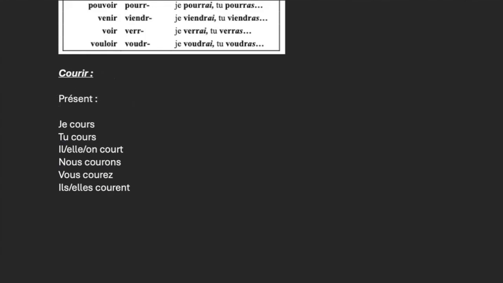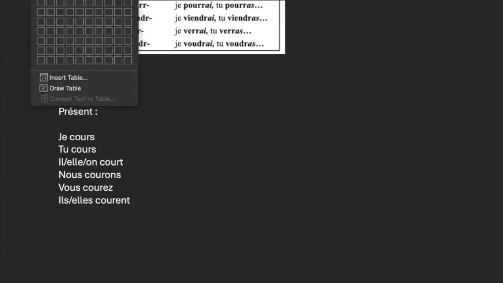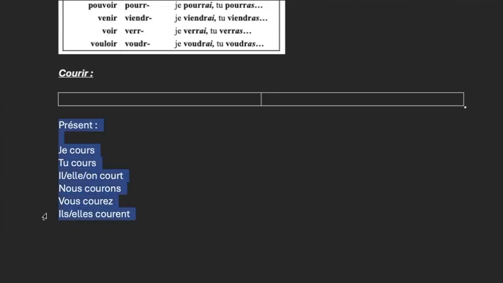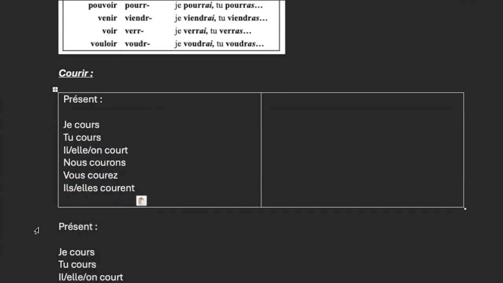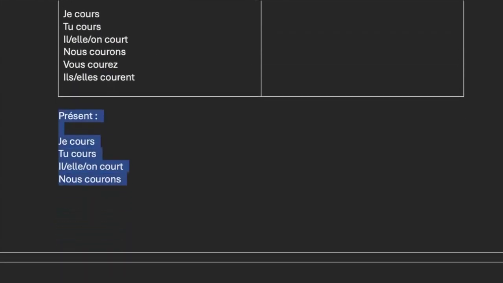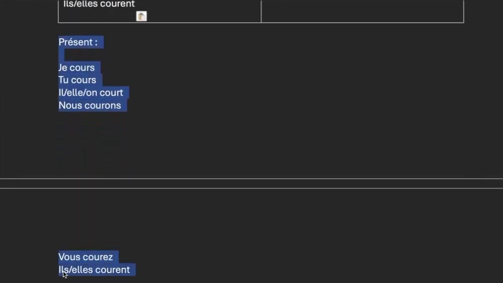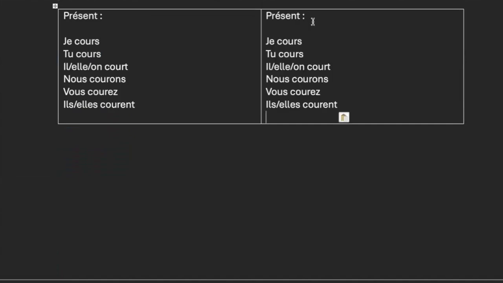So what I'm going to do, I'm going to insert a little table so you can see the comparison here. Present. And I'm going to put future. Je courrai. D'accord? Tu courras. Il courra. Nous courrons. Vous courrez. Ils, elles courront. Okay? So we have to be careful with that.